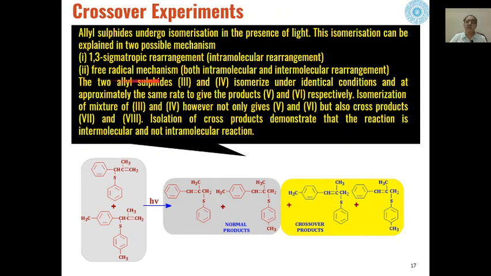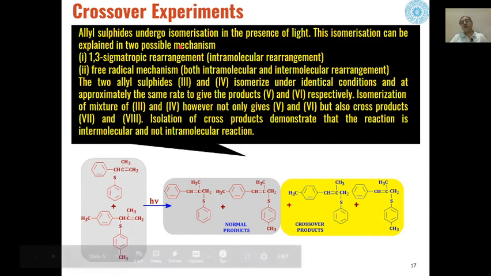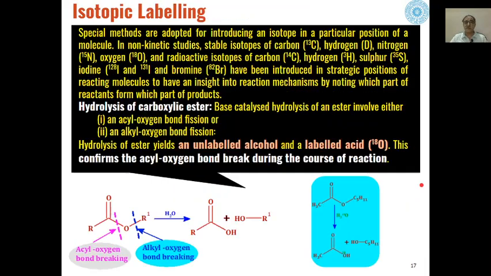Similarly, in the free radical mechanism also there is a possibility of only intermolecular rearrangement, not of intramolecular rearrangement, because of the formation of these crossover products. So this again proves that the isomerization of allyl sulfides is an intermolecular rearrangement and not an intramolecular rearrangement.